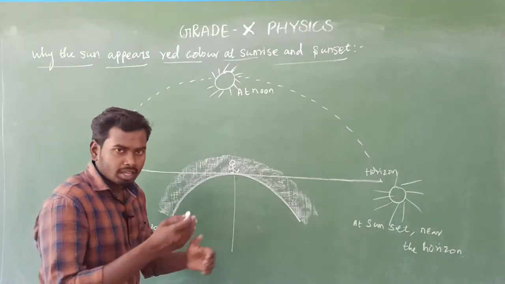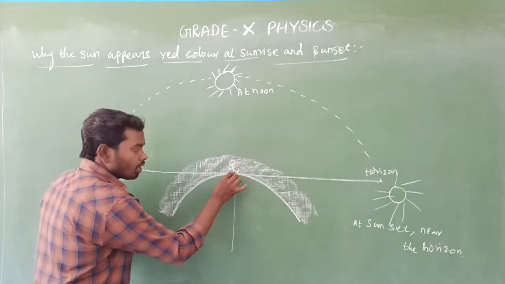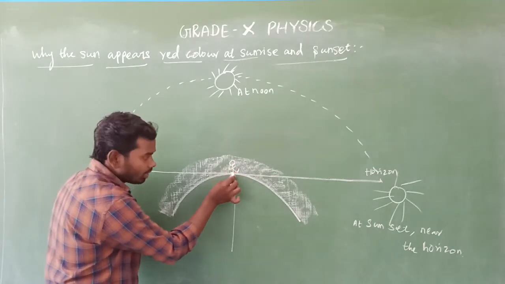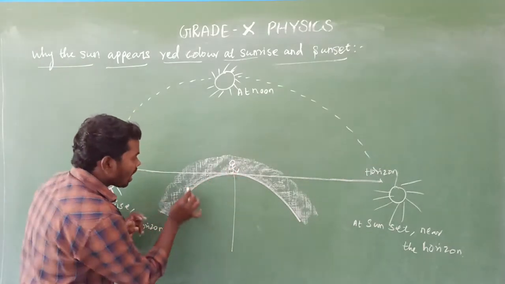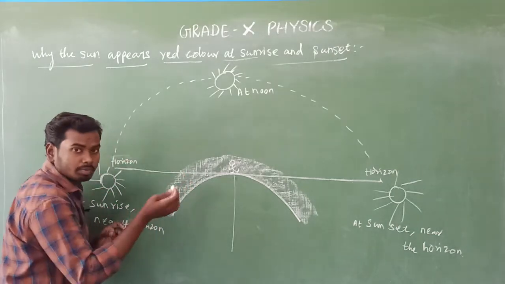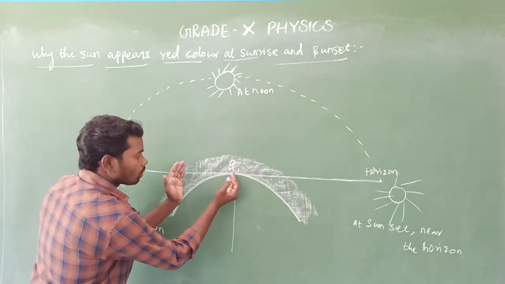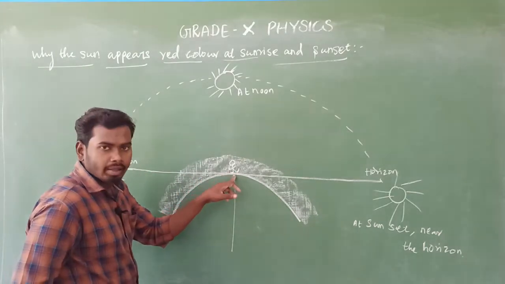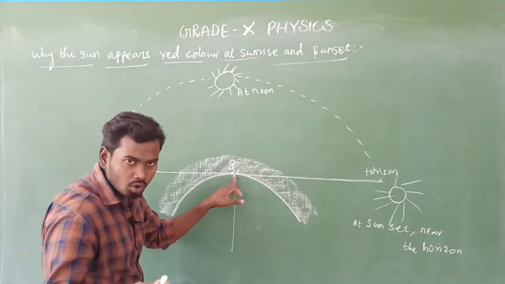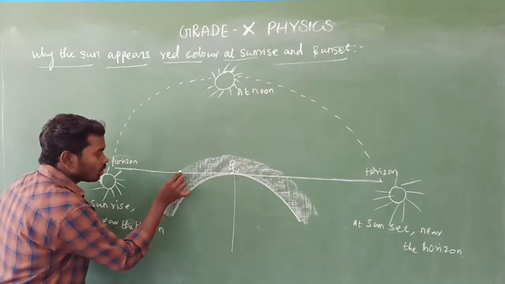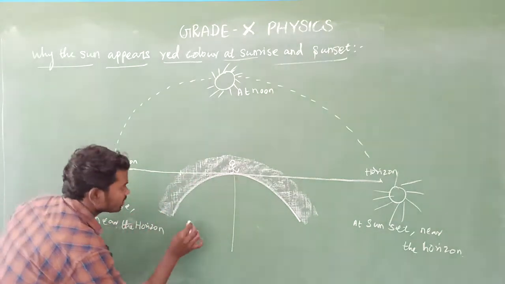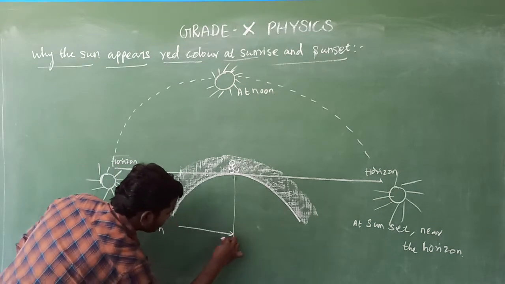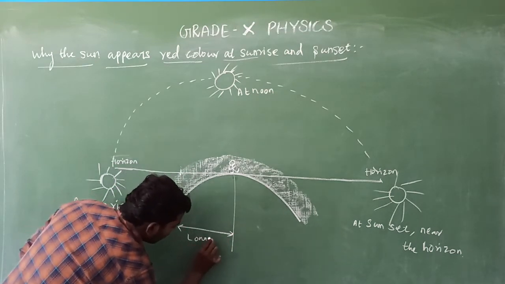The distance between where we are standing on the earth's surface and the upper layer of the atmosphere is more. Can you see this point? The distance between where we are observing and this point is more. Can you see this? Yes, this distance is more. This is a longer distance.